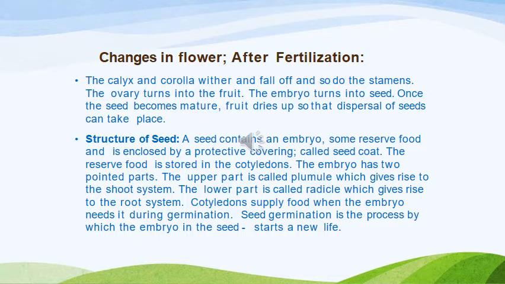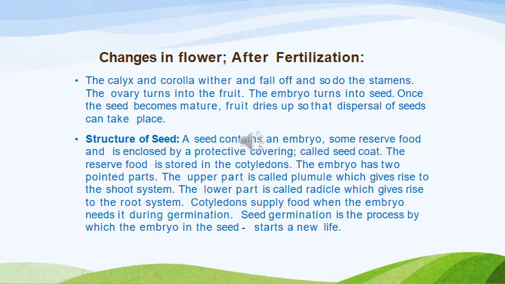The calyx and corolla wither and fall off, and so do the stamens. The ovary turns into the fruit, the embryo turns into seed. Once the seed becomes mature, the fruit dries up so that dispersal of seeds can take place. Now, what is the structure of seed? That is also very important.